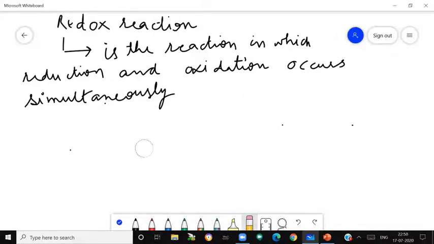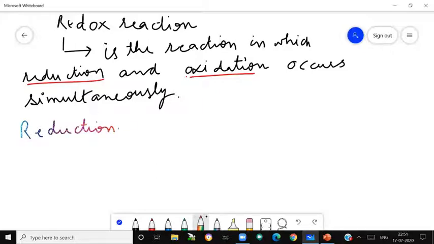What is meant by this line? Redox reactions are those reactions in which reduction and oxidation occur simultaneously. It means in one reaction there is reduction as well as oxidation. Now let me remind you what is reduction and oxidation. We have studied in 11th many times. Let me remind you again. What is reduction? Reduction means gain of electrons.